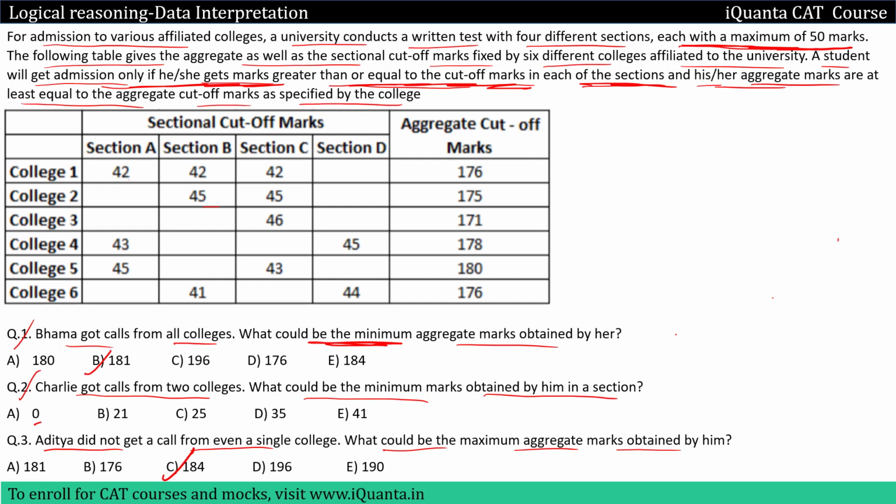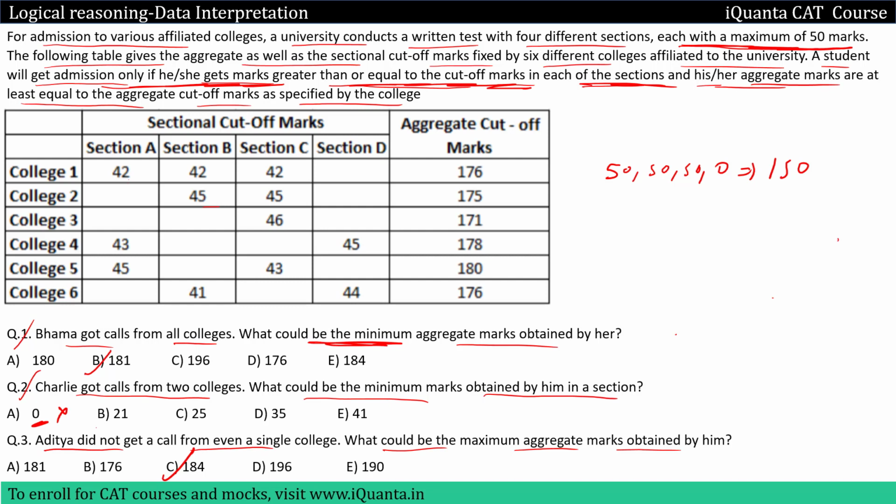So if you take 0, then in one of the sections you are providing 0 marks. Okay, so what could be the maximum marks scored by Charlie? 50, 50, 50 and 0, right? The total would be 150. But we can see that aggregate of all the colleges is above 150, right? So in no case will Charlie clear the cutoff of the aggregate for any of the colleges. Hence 0 is not an option.